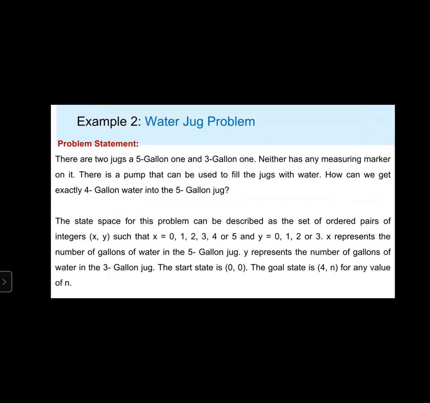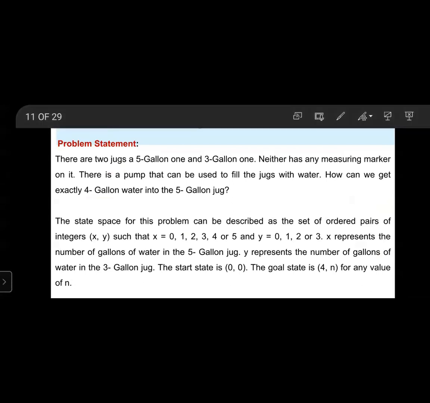The problem statement is there are 2 jugs, a 5 gallon jug and a 3 gallon jug. Here we have 5 and 3. There are 2 jugs, a 5 gallon one and a 3 gallon one. Neither has any measuring marker on it. There is a pump that can be used to fill the jugs with water. Here is the problem: how can we get exactly 4 gallons of water into the 5 gallon jug?